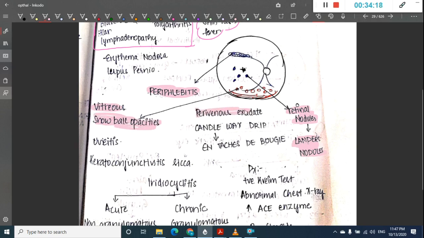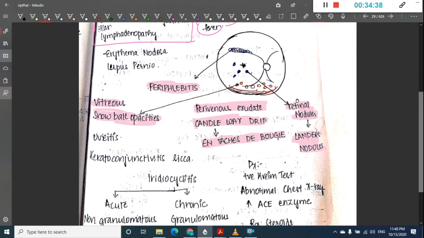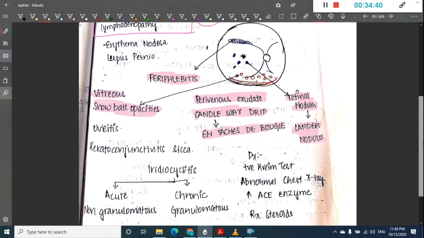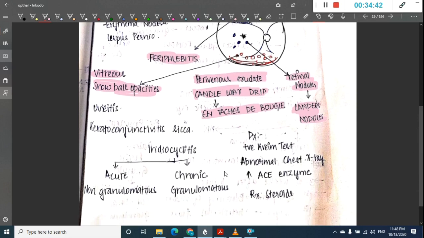These perivenous exudates are called candle wax drippings or Entachys d Boughey. Okay, you see periphlebitis, perivenous exudate and candle wax drip, that is Entachys d Boughey, and you see retinal nodules which are called Landers nodules.